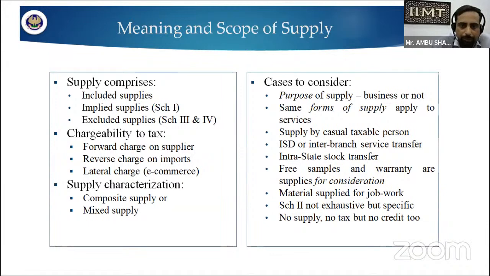Schedule 2, not exhaustive but specific. No supply, no tax, but no credit too. So these are the certain cases which we have to consider while we are making the supply under GST.